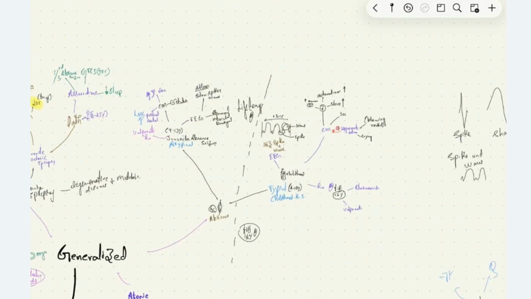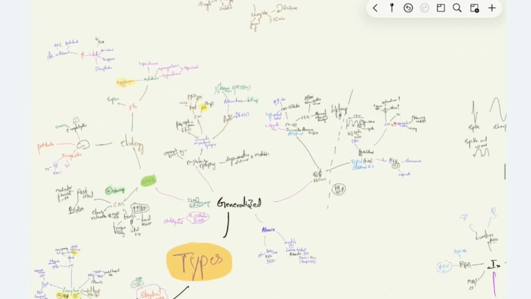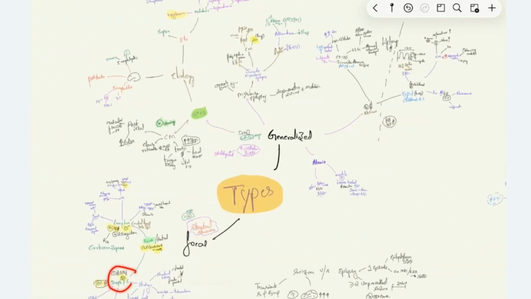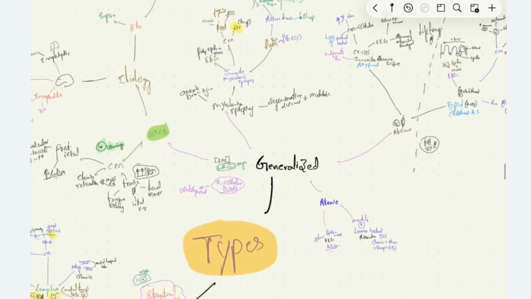For typical childhood absence seizure, we can use the drug only till 12 years of age, and then we can stop it. This is the only condition where we stop at 12 years of age. All other conditions, mostly, except for simple partial seizure, we give drugs for lifelong. So we are done with GTCS, myoclonic epilepsy, and absence seizure.